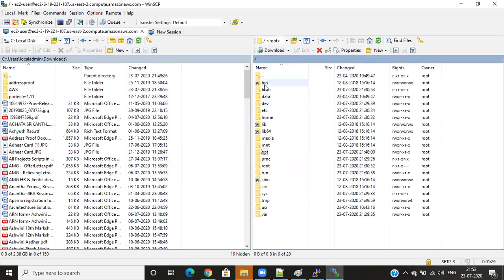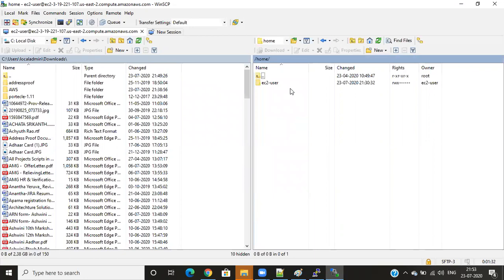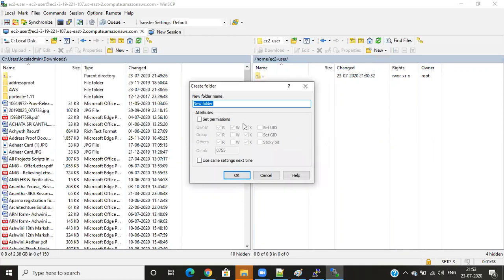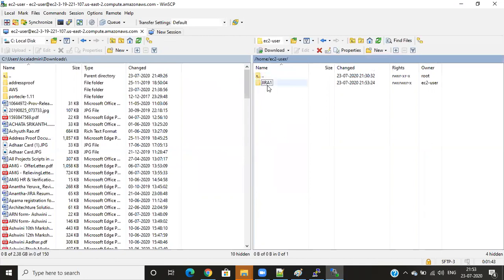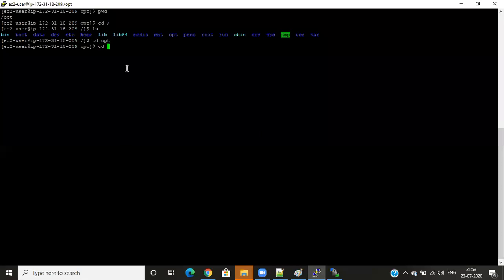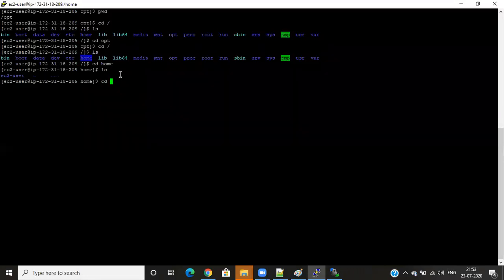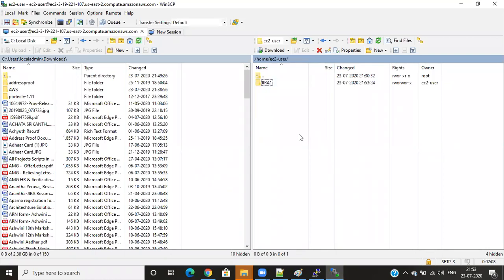So okay, I'll go to my folder, which is home and EC2-user. Here I have permissions to create a new directory. So I'll enter 01 and click on OK. So where is it? Home, EC2-user. If I go with cd slash and ls, this is one. So I need to go to the home page. How can I go? cd home, ls, here EC2-user, cd again EC2-user, enter. So here with ls I have 01. See what I created now. This is what I created now.